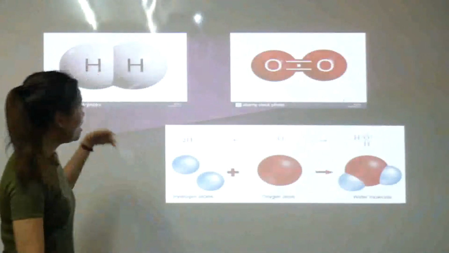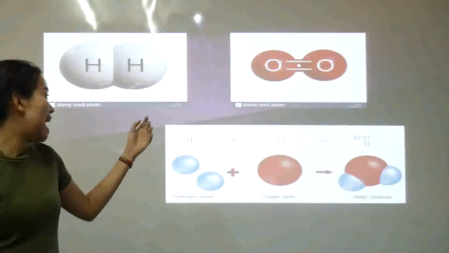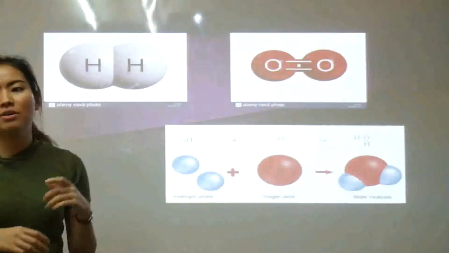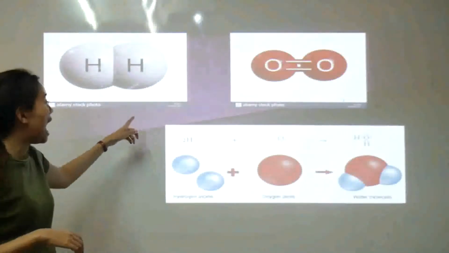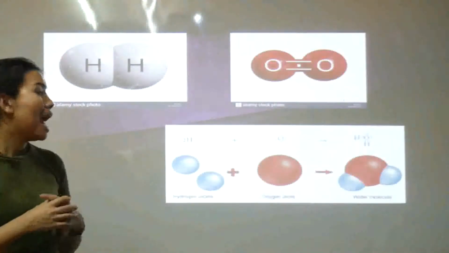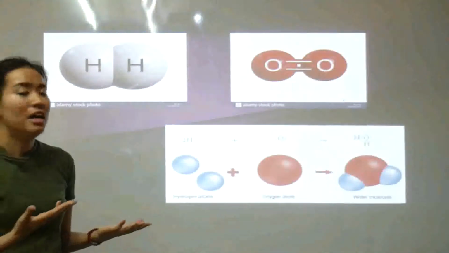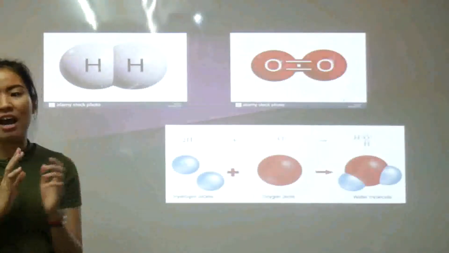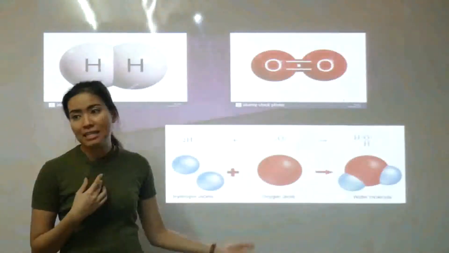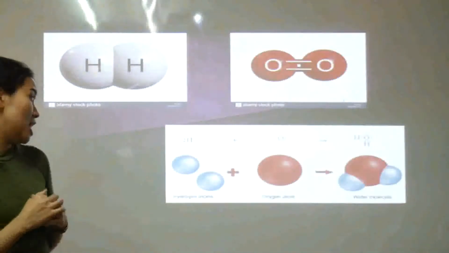Here, hydrogen gas and oxygen gas combine to form water. Notice that hydrogen and oxygen atoms were connected to themselves and are now connected to each other: new bonds, new substance, and new molecules.